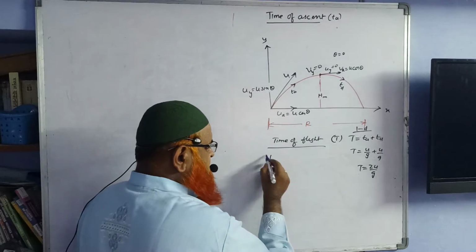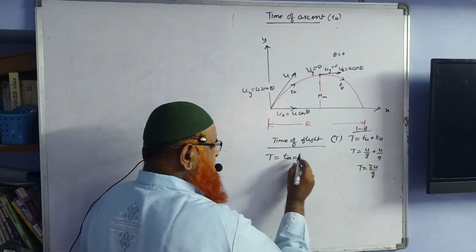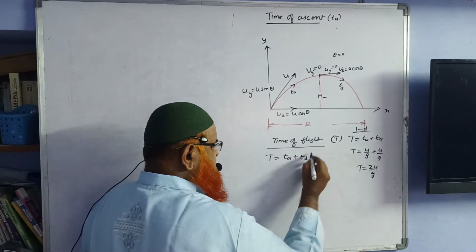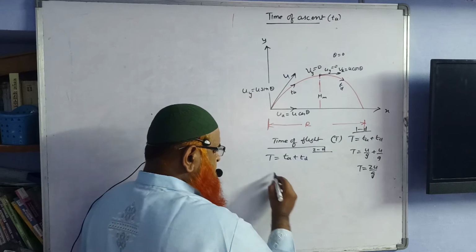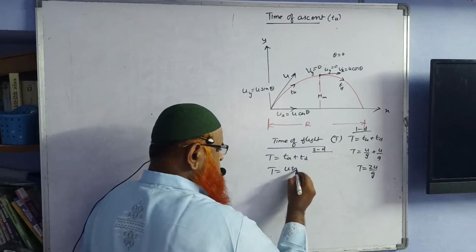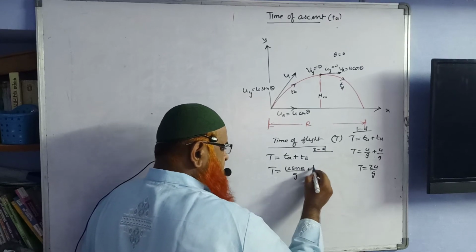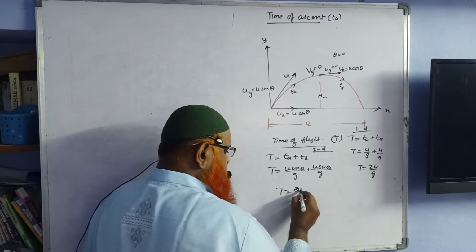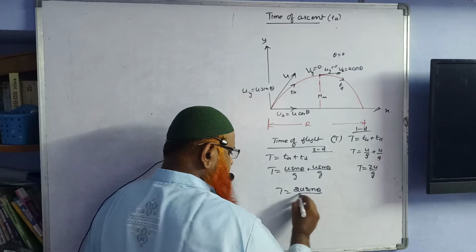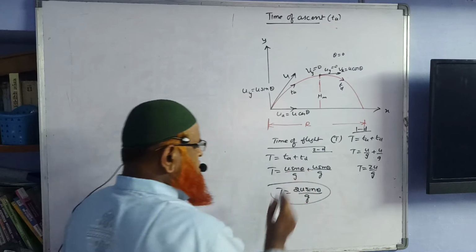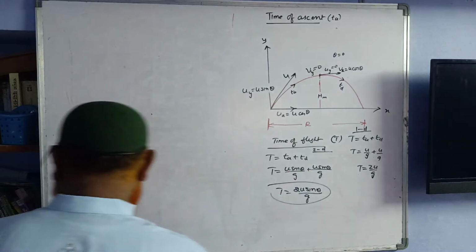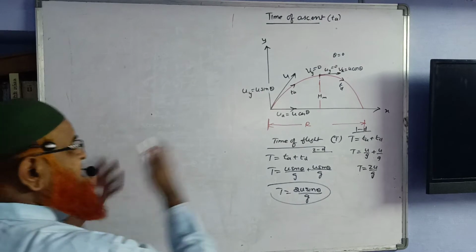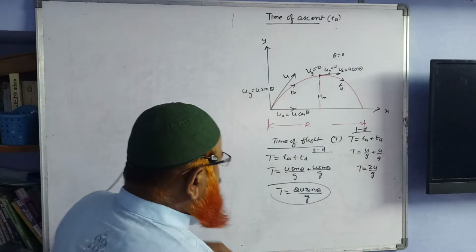Here also time of flight is nothing but time of ascent and time of descent. This is in the case of 2 dimension. So in 2 dimension you will write u sin theta by g plus u sin theta by g. So this is going to be 2u sin theta by g. If you want, you can write like this directly. Or if you want to find out time of flight in some other way, that also is possible.